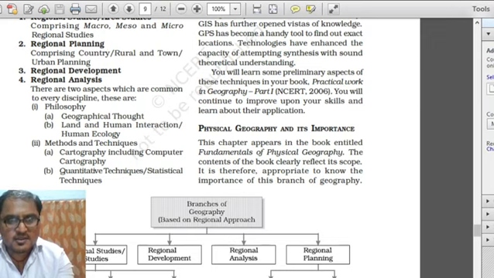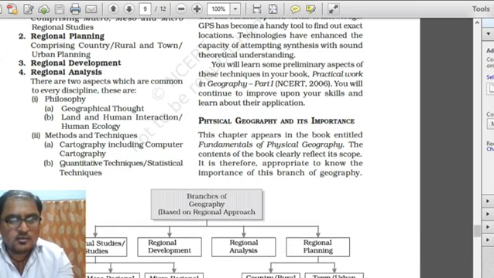So regional planning is based on the urban local level and the rural local level, meaning the village area and the city and town areas. So what is the regional planning approach towards these two, the remote area and the limelight area? We'll look at it in detail here under the branches of geography based on regional approach.